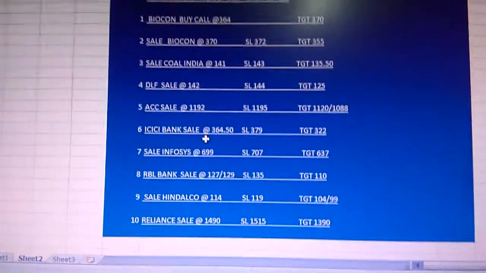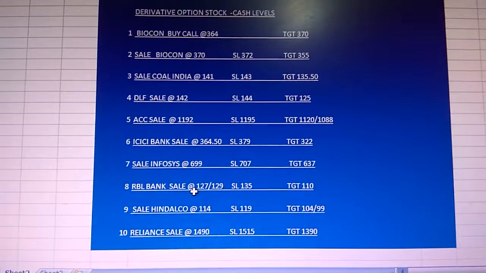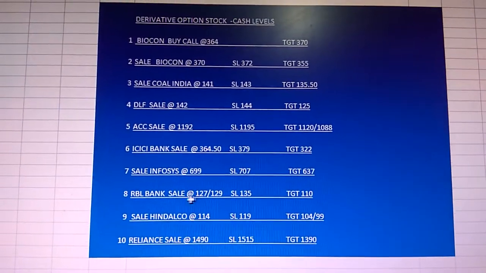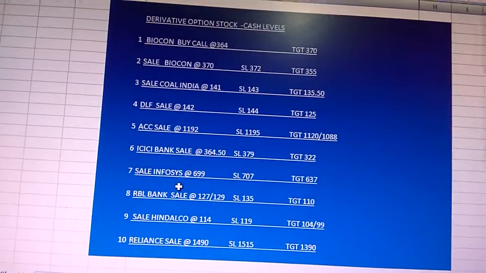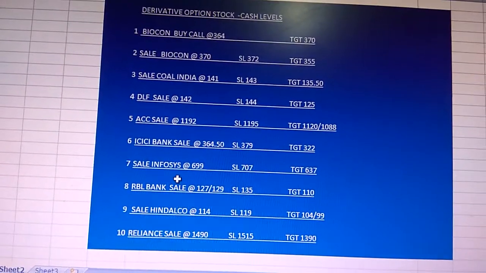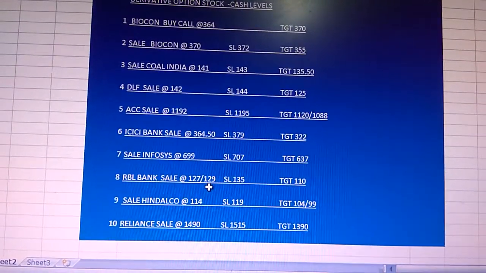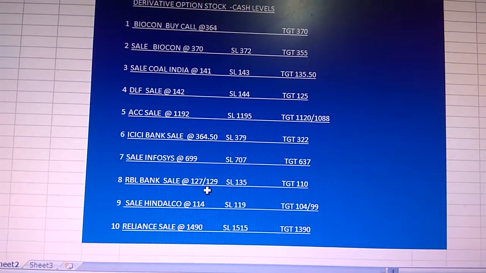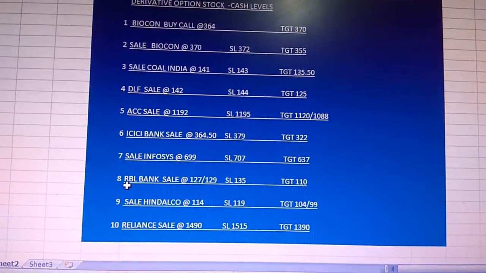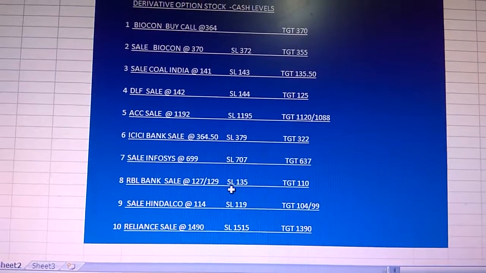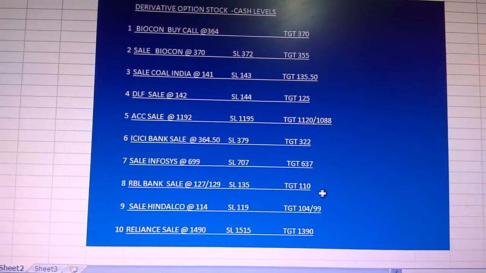Then RBL is very strong now, so definitely it will open with some gap. So if it opens above 120, then you can wait for this level 127 or 129, and you can go short on RBL Bank. Stop loss is 135 and target is 1110.